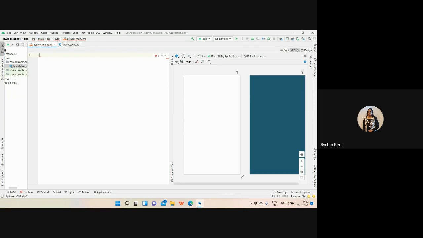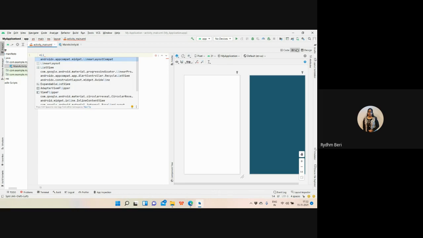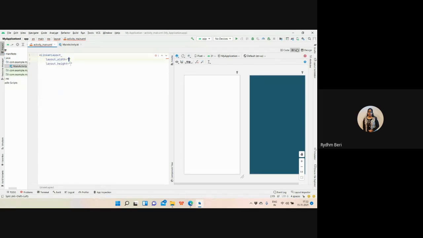So what I'm going to do, the very first thing, I'm going to create the layout to decide how my components are going to be present on the screen. I specify the linear layout. It is the simplest layout. I'm not saying that this layout will be the only one. No, we have the relative layout, the linear layout, constraint layout, grid view layout, table layout, we have several layouts. But the easiest layout is the linear layout.